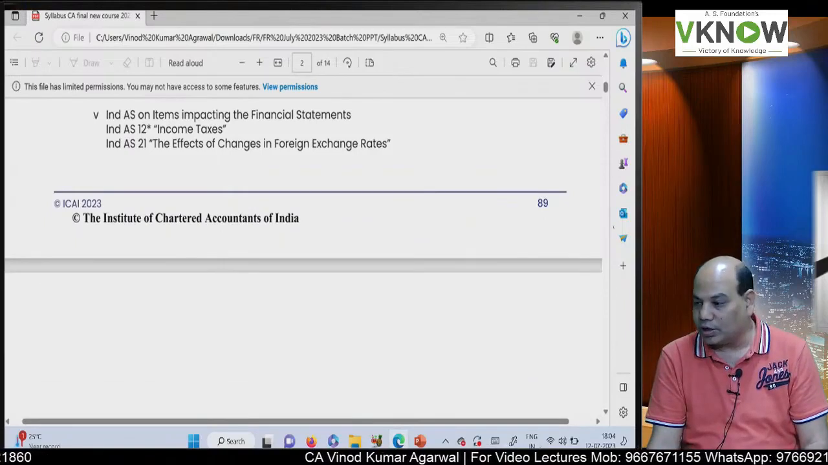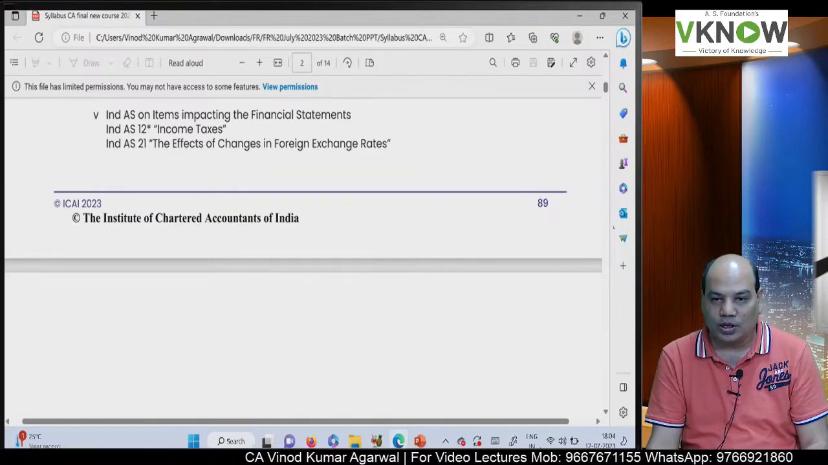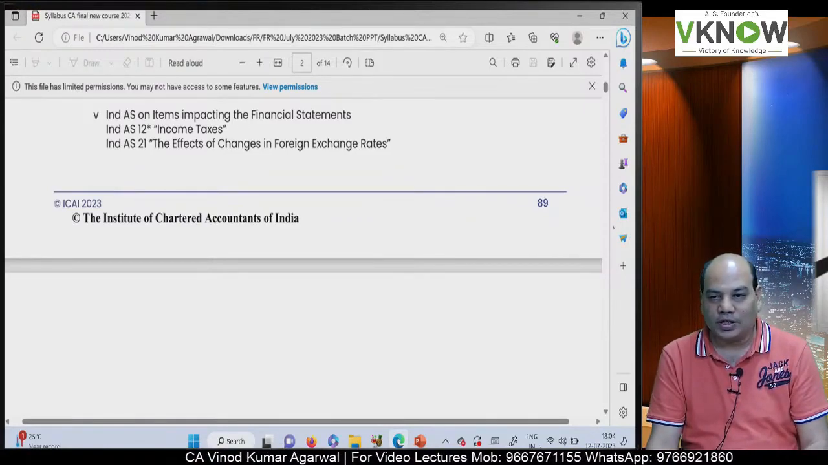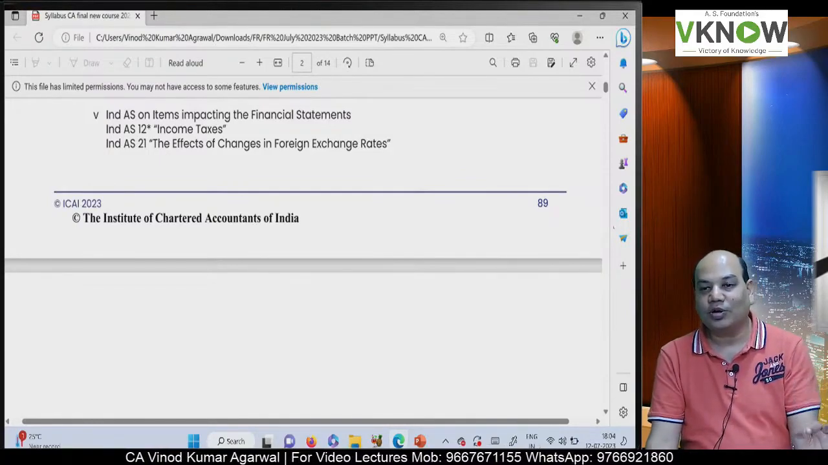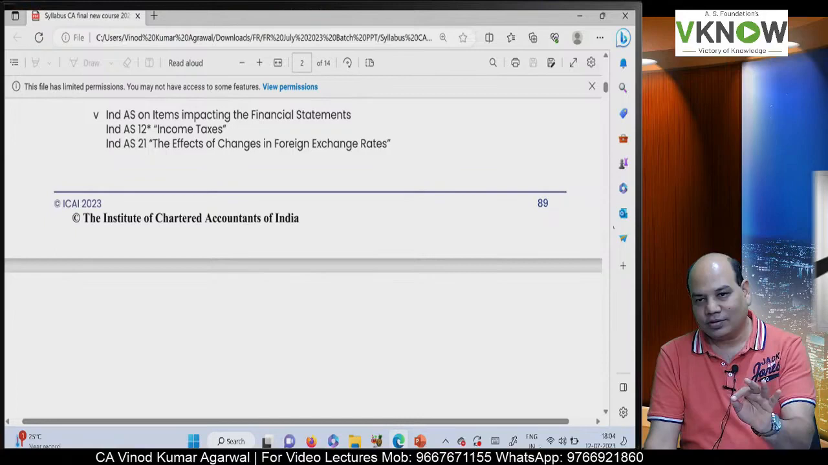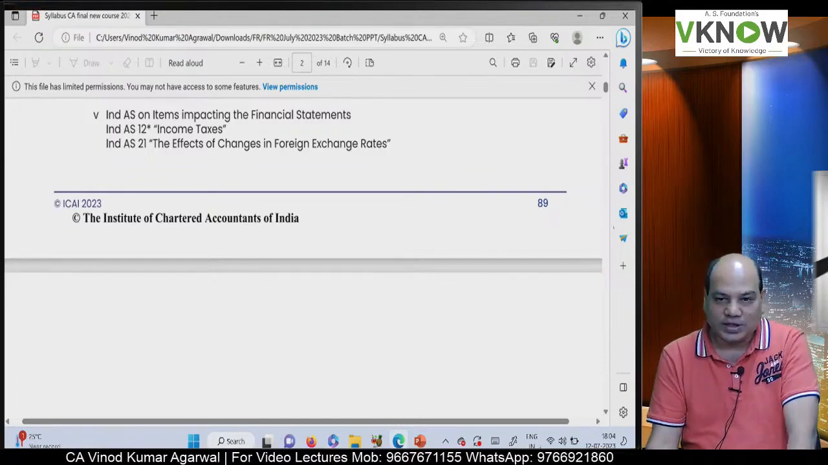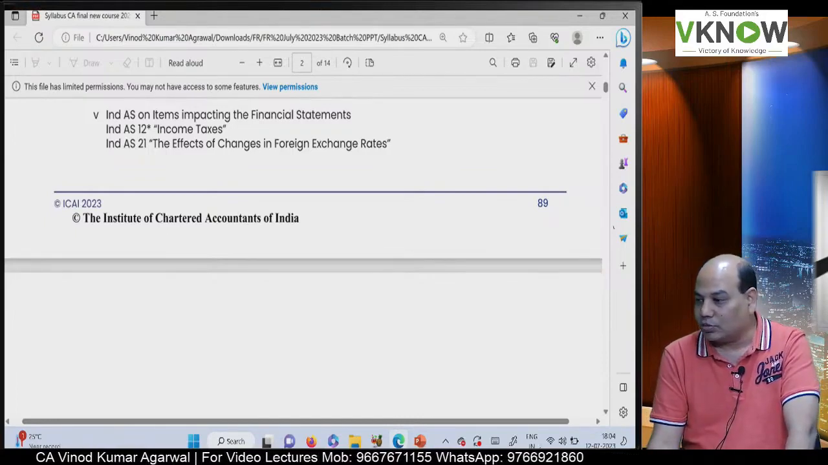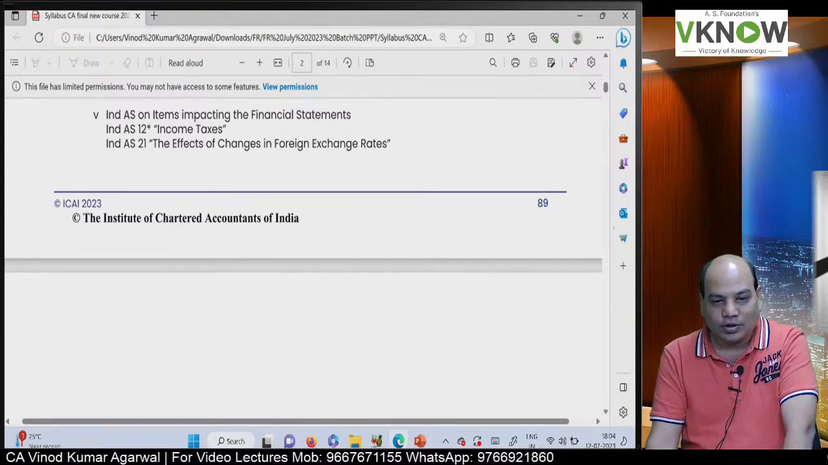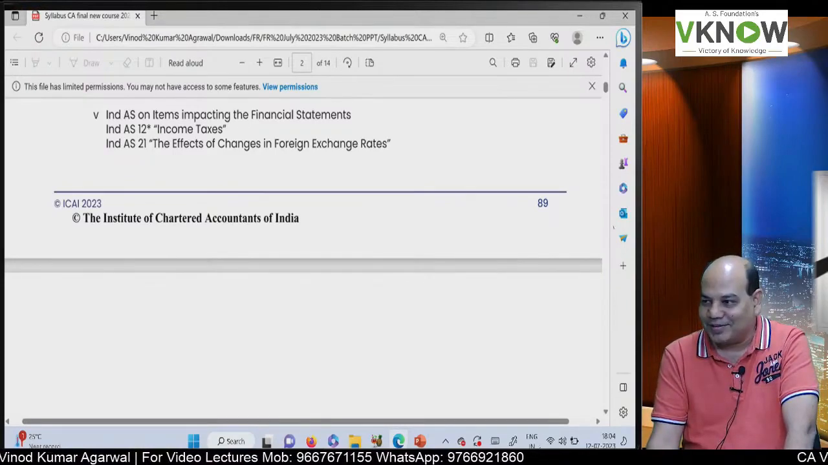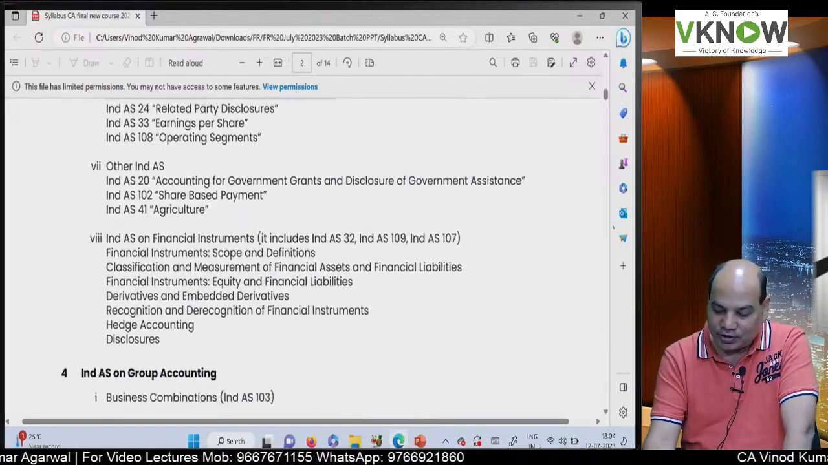Then IND AS on items impacting the financial statement, like IND AS 12, which is income tax, but not the direct taxes which you learn. It is how to do the accounting of income tax in the books of account and their presentation. IND AS 21, your favorite standard of intermediate, AS 11, you have studied effect of changes in foreign exchange rate.